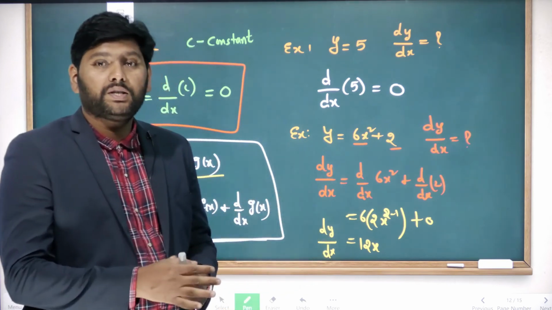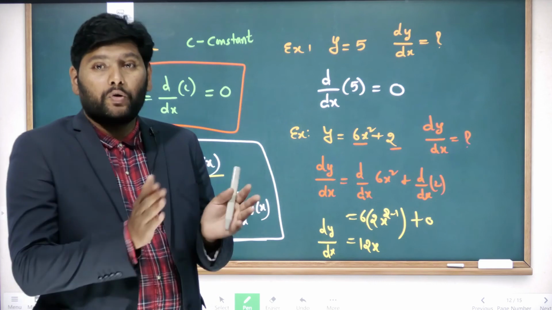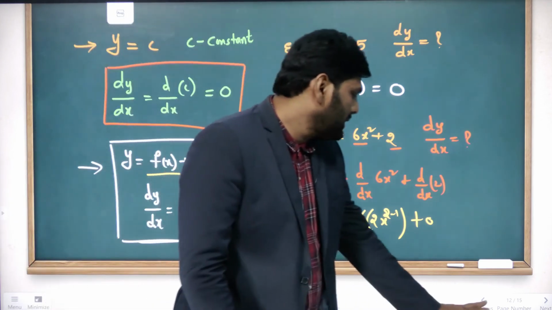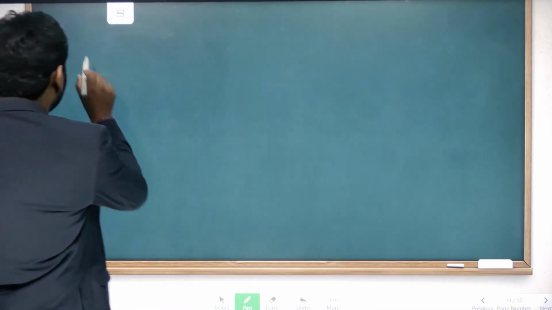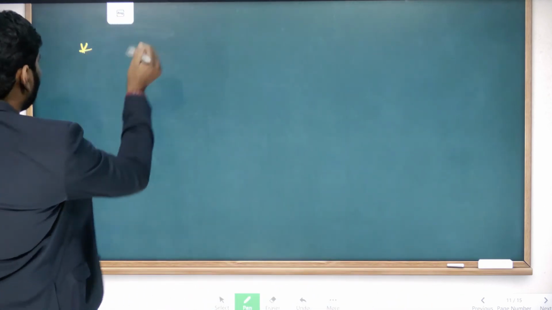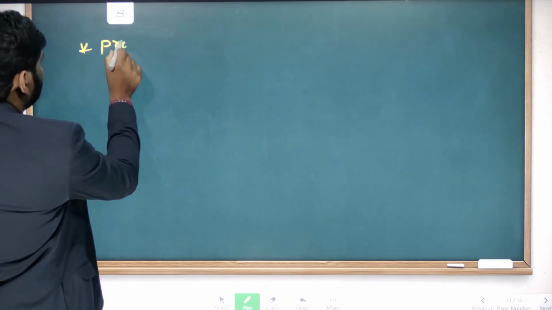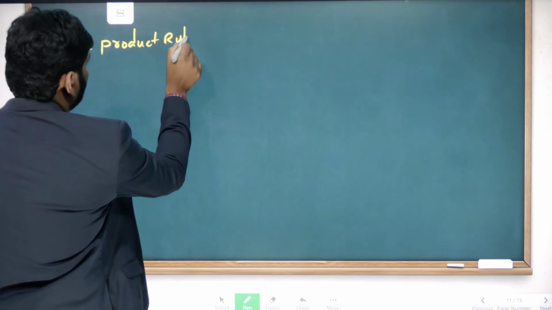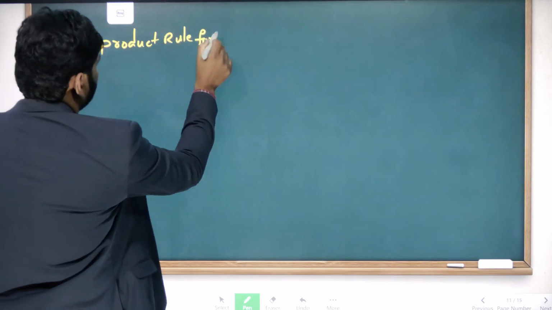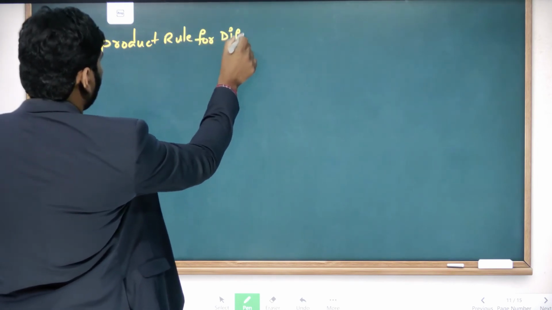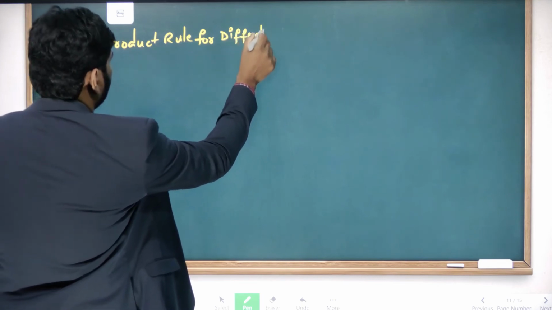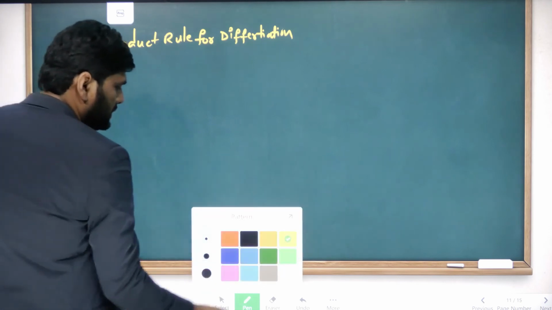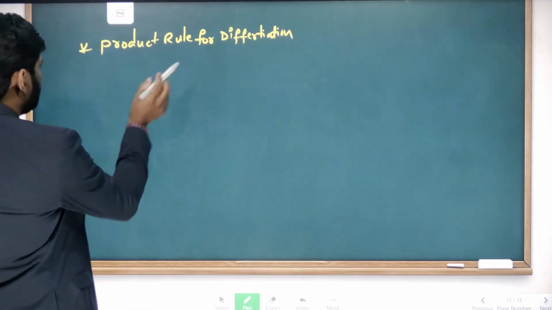Now the same functions, if they are in product or multiplication, then how do you take it? That is nothing but multiplication, and that is called the product rule. Product rule for what? For differentiation. A very, very important formula. Product rule for differentiation.